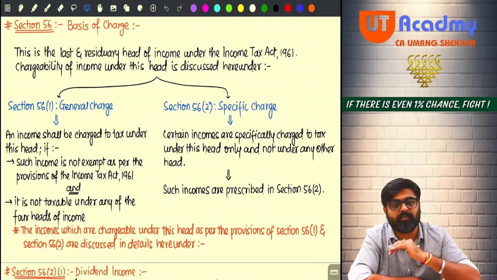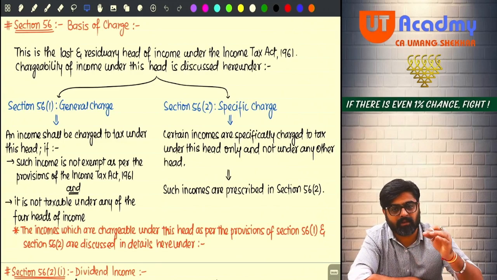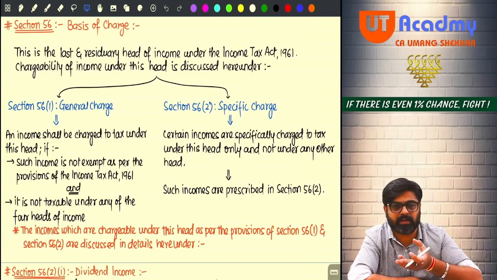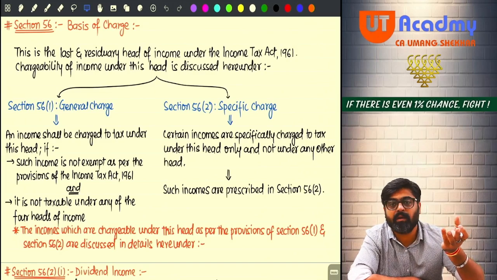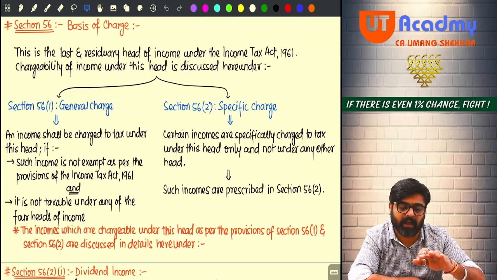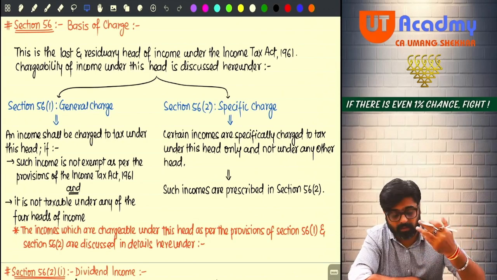Once the discussion of section 56 is over, understand this chapter is also over. Because section 57 talks about deductions. The deductions are exactly the same which you can claim under the head PGBP. 58 talks about disallowances. Disallowances are exactly the same, which are not allowed under the PGBP head.